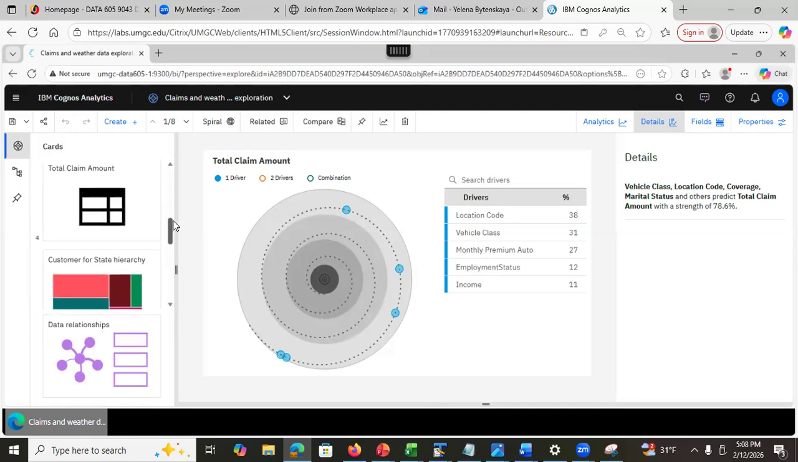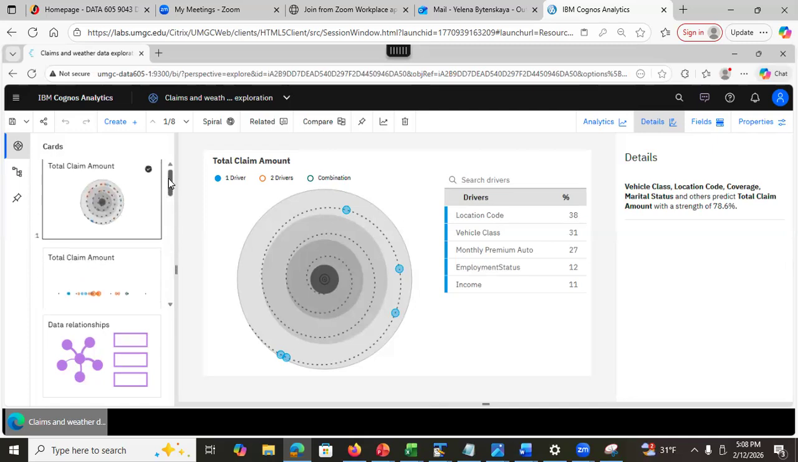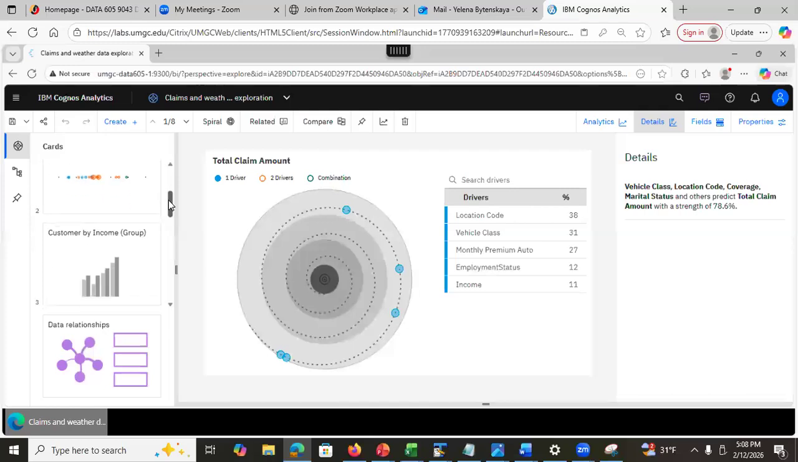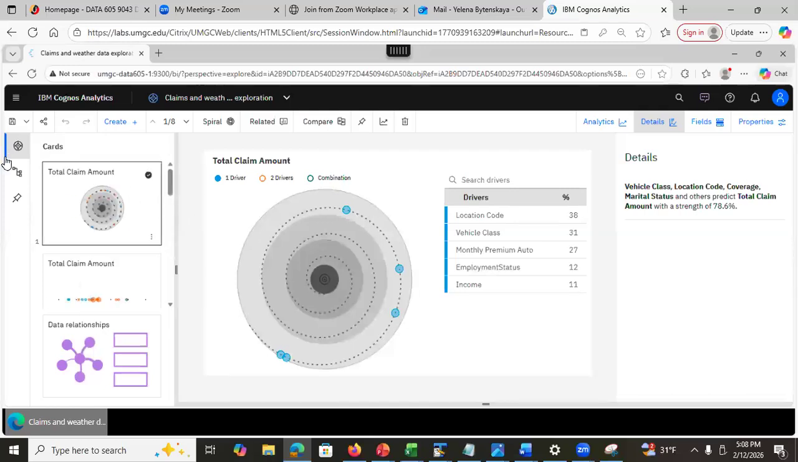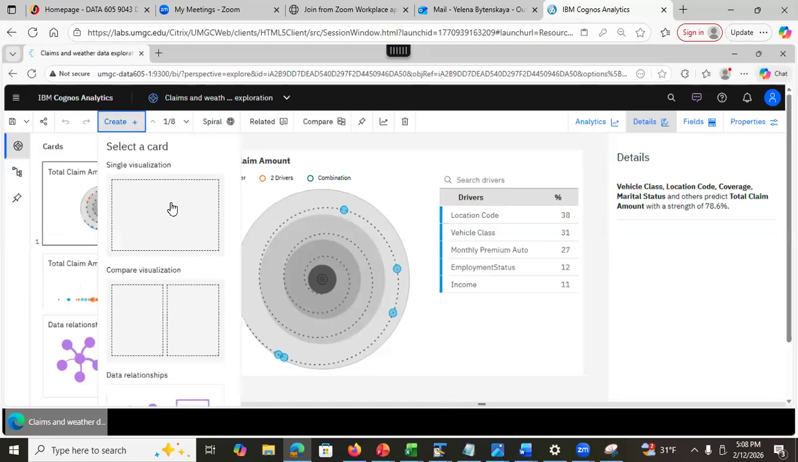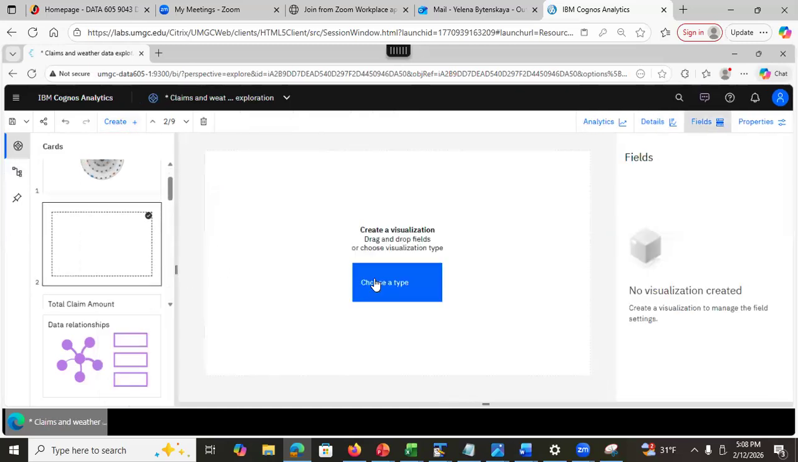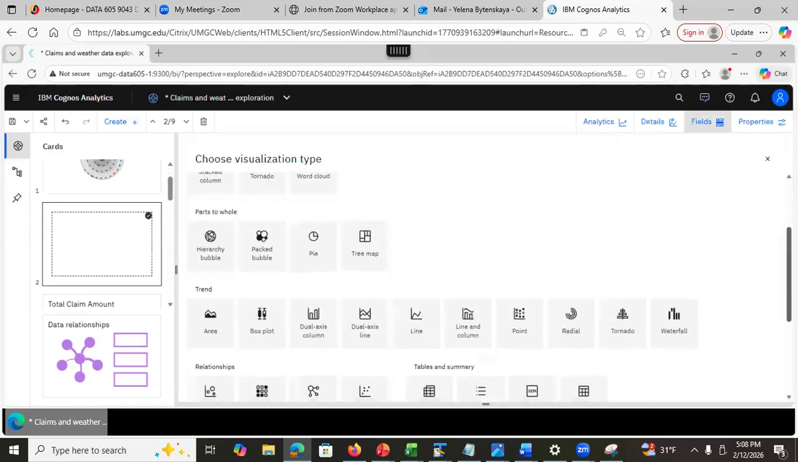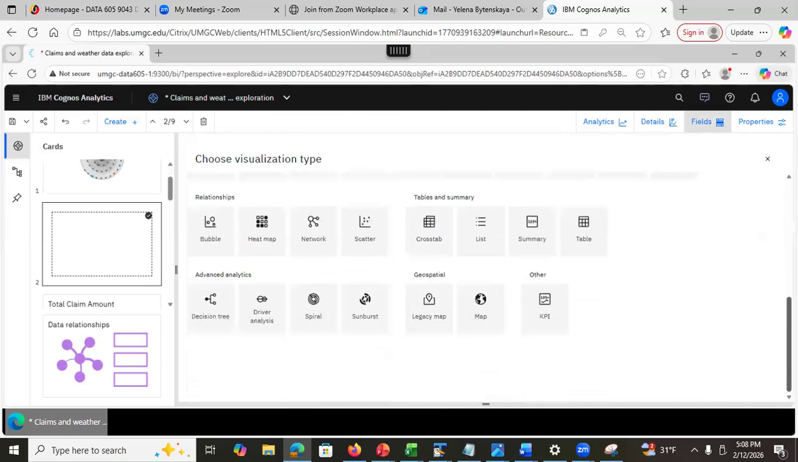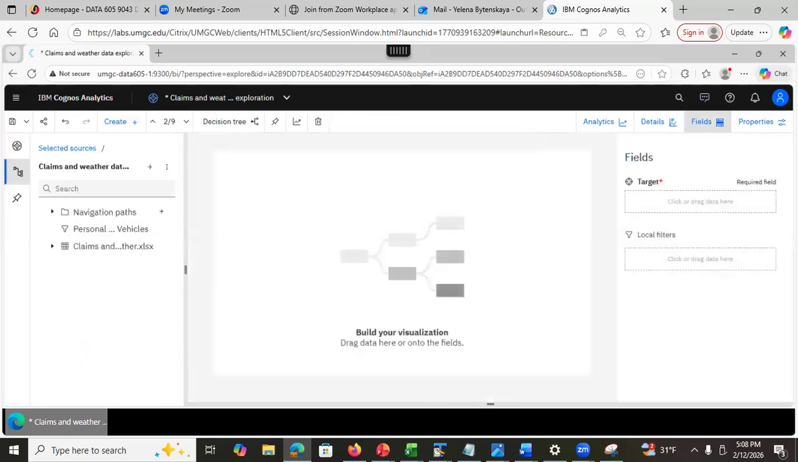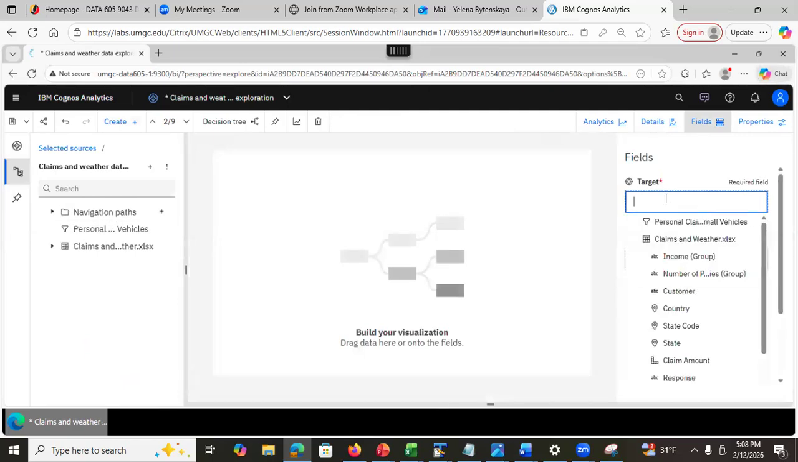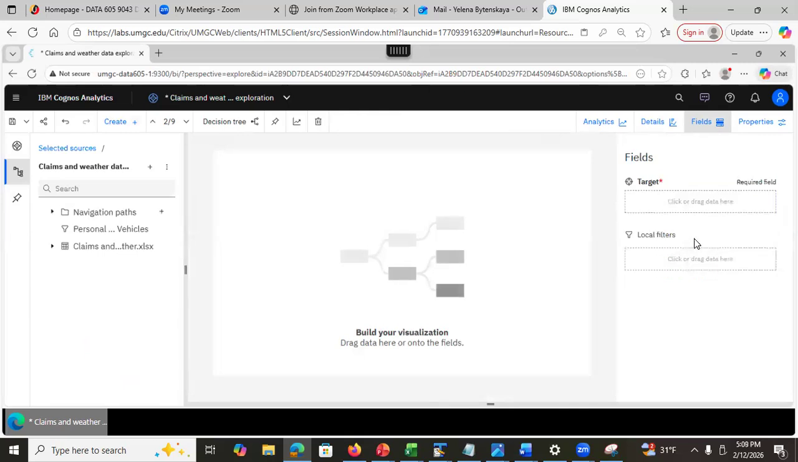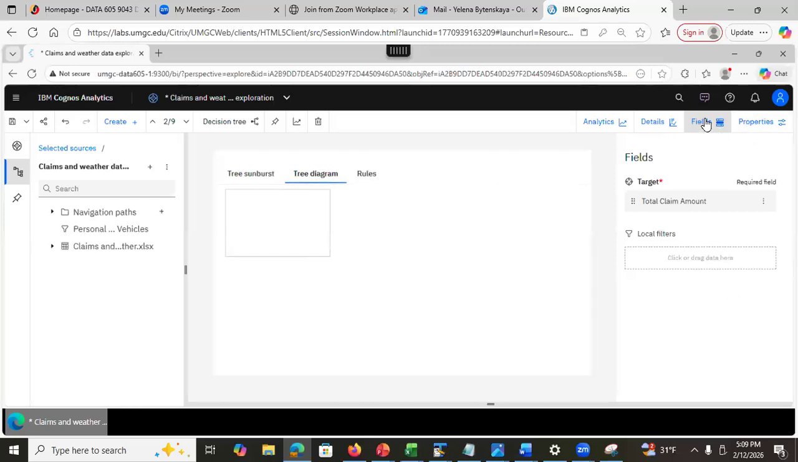Total claim amount, it's a continuous column, right? So basically we are predicting a number, right? So if I don't see it for some reason, let's create from scratch, right? Create single visualization, choose type, and I'm going to choose what? Decision tree. Do you remember that? I go in here and I select the decision tree. And do you remember that you need to specify the target? Target is a column that you're predicting. You can drag and drop the field, or you can just type it here. See, so I'm predicting total claim amount.